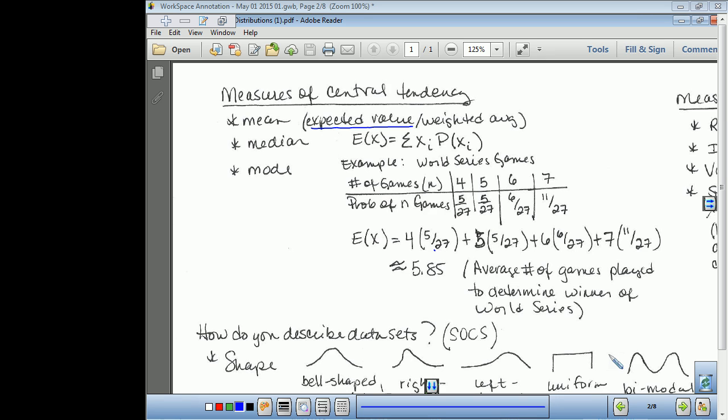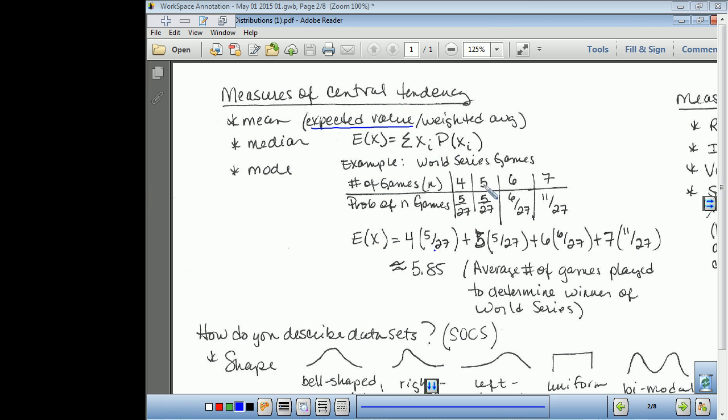Okay, today we are looking at measures of central tendency. You have already studied mean, median, and mode. We're looking at a new type of mean. It is a weighted average, not just an average, and it's referred to in mathematics as expected value. Expected value is the sum of all the outcomes times their probabilities.